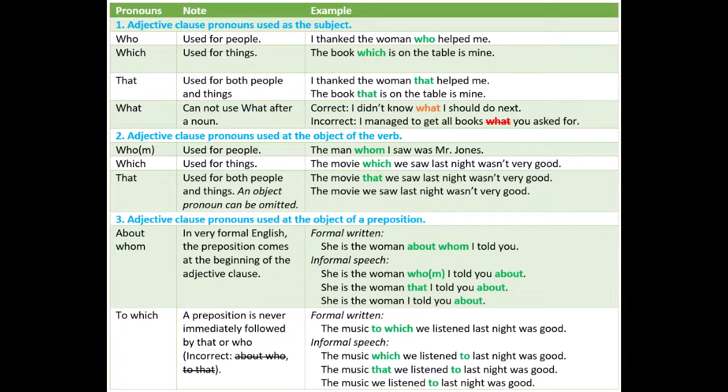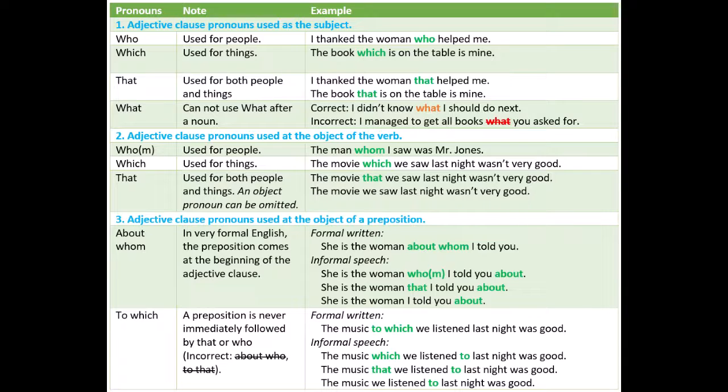3. Adjective clause pronouns used as the object of a preposition. About whom. In very formal English, the preposition comes at the beginning of the adjective clause. Formal written: she is the woman about whom I told you. In formal speech: she is the woman whom I told you about. She is the woman that I told you about. She is the woman I told you about.